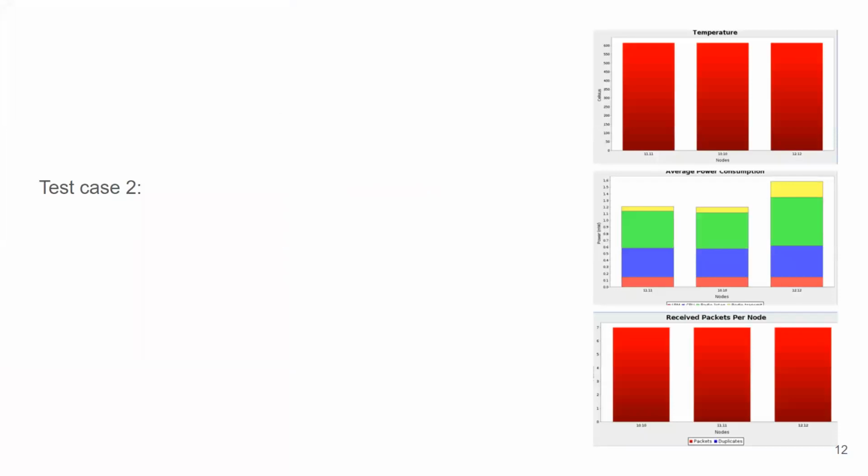But in the second test case, we can see a drastic change in terms of power, temperature, and packets. We can see there's only three data available in here because all the rest of the data collected by the sinkhole node was completely dropped. This goes to show how impactful a single sinkhole node could be. Only nodes that were in the range of the root node were able to communicate with it, and all the other traffic was attracted to the malicious node and then dropped.